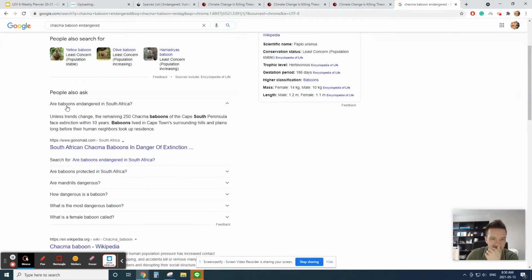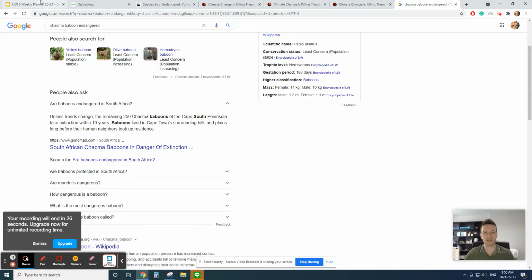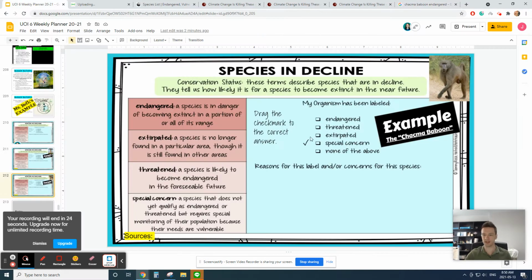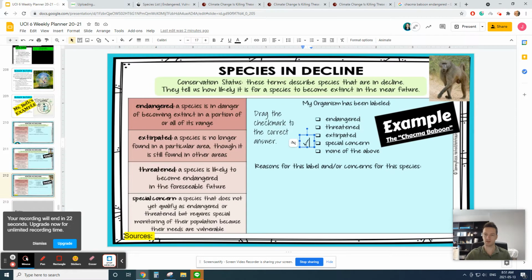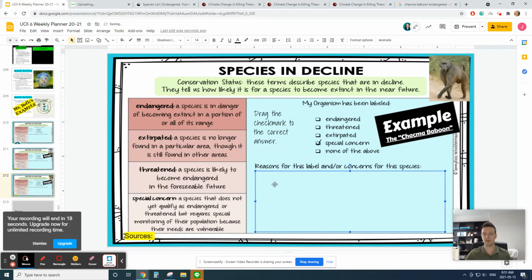Are they endangered? Oh, these chacma baboons in this place could be extinct in 10 years. So it seems like they're not really endangered, but they have some problems. For that, I'm going to choose special concern. And when I explain my reasons from the websites that I found, I might write down that the WWF doesn't classify it as endangered or of concern, but there are a few things that maybe are causing it some problems.